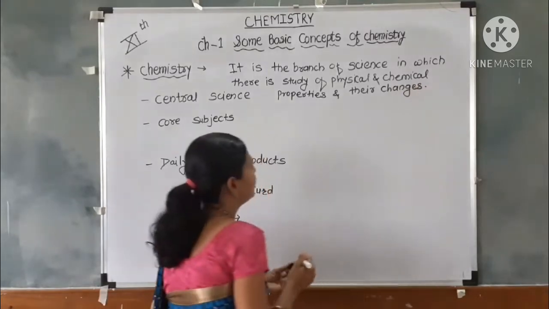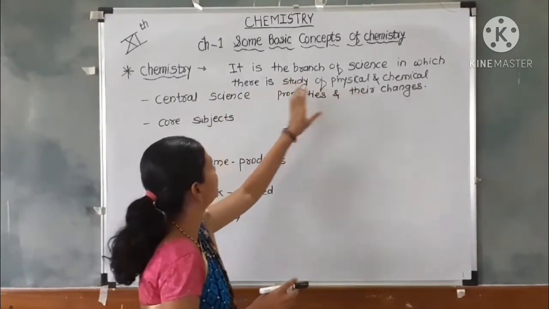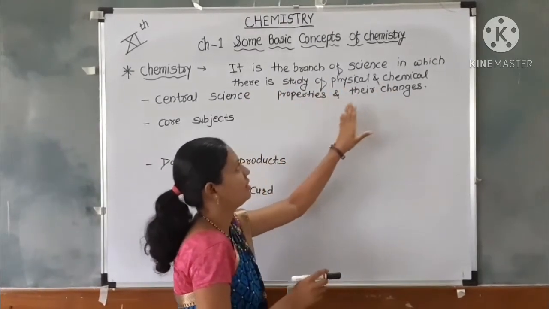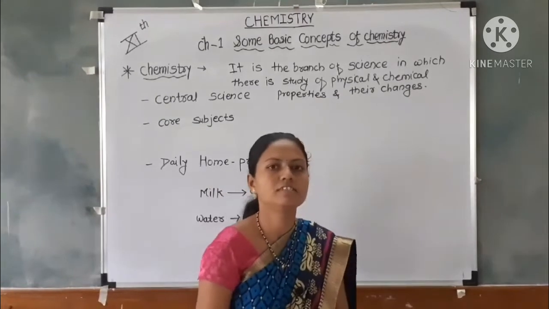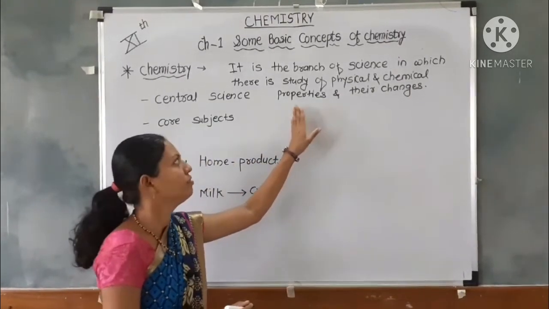This is the definition of chemistry. Chemistry is the branch of science in which there is a study of physical and chemical properties and the changes which occur in physical and chemical properties. This is the simple definition of chemistry.